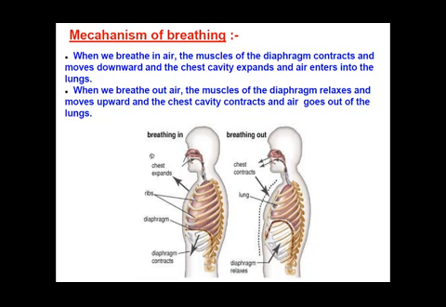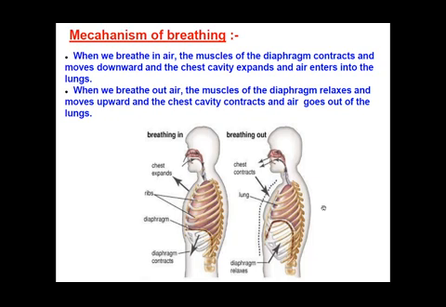Fine. This particular figure explains the position of our ribs and diaphragm while breathing in. You can clearly see here that whenever we breathe in air, the diaphragm contracts, as you can see with the help of these arrows, and the chest cavity in our upper body starts expanding, and due to this the air enters our body.